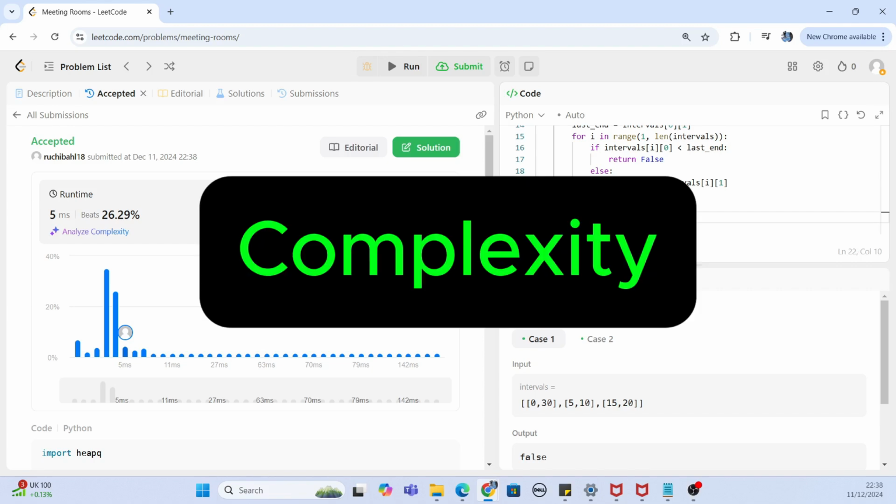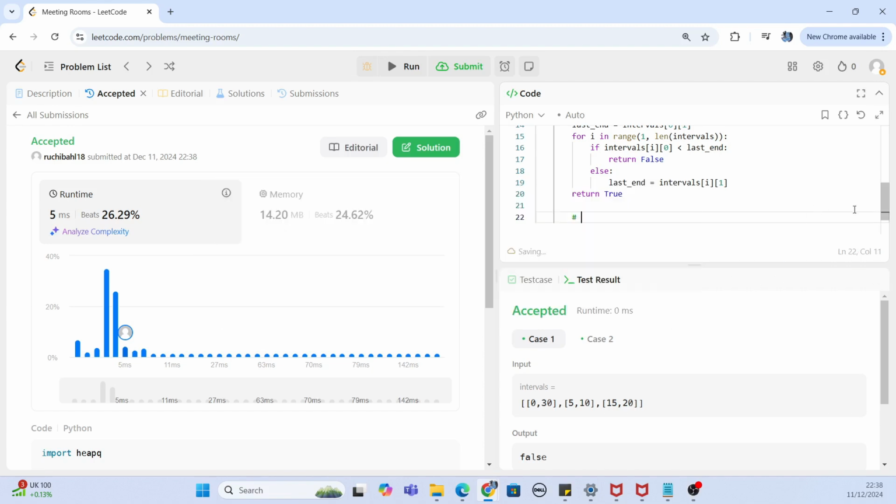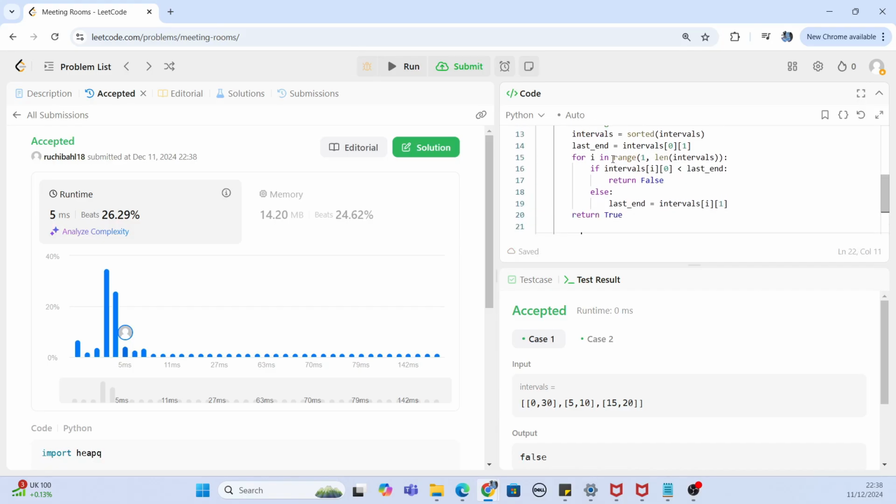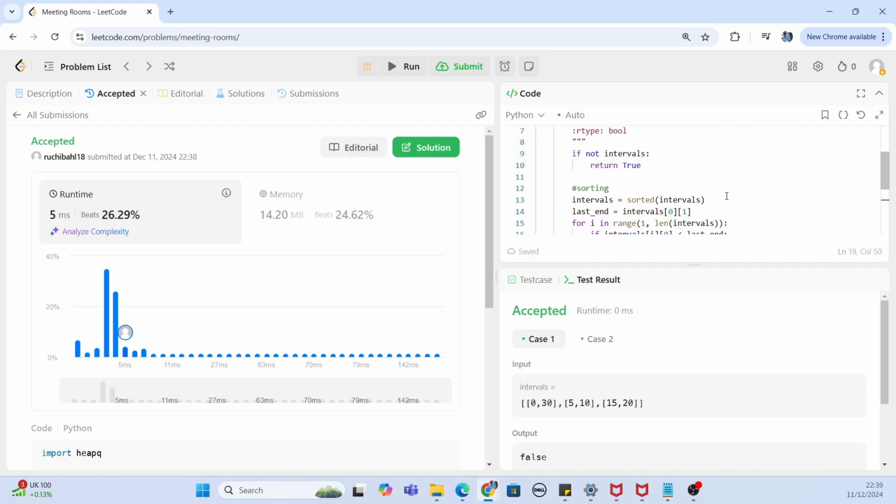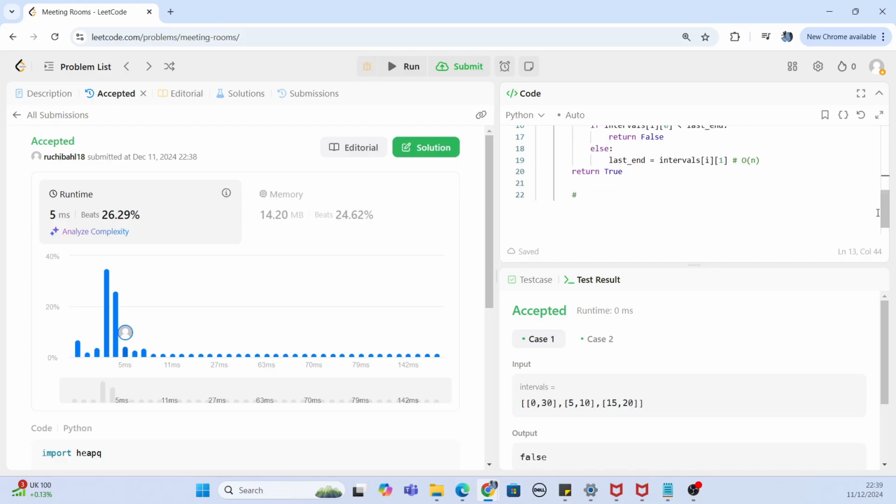Now let's jump into the complexity. First of all, guys, you can see that what we are doing here is a for loop, but in this for loop we are just going through the n intervals. So this for loop is definitely going to cost us order of n, right? But that couldn't be the time complexity because we are doing an extra step here, which is the sorting of the intervals. And we know that if you are using merge sort, which is sort of the best sort, then you will have the complexity of order of n log n. So because we have got order of n log n plus order of n, we are going to take the round off, and hence the time complexity will be order of n log n.